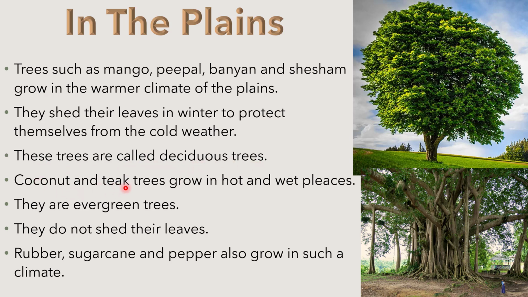Coconut and teak trees grow in hot and wet places. They are evergreen trees. They do not shed their leaves. Rubber, sugarcane and peepal also grow in such a climate.